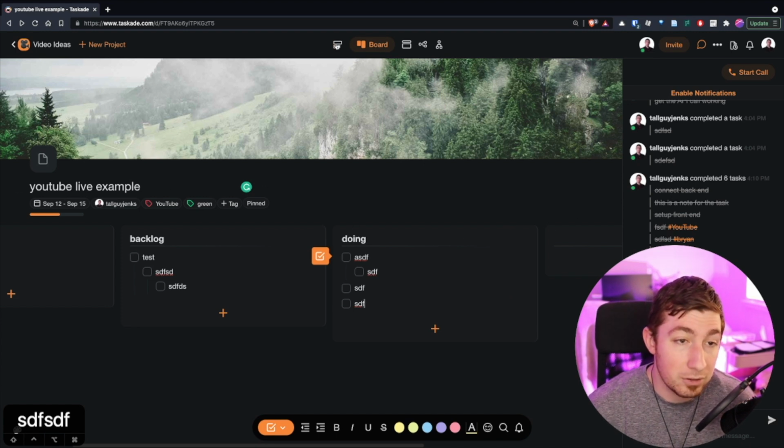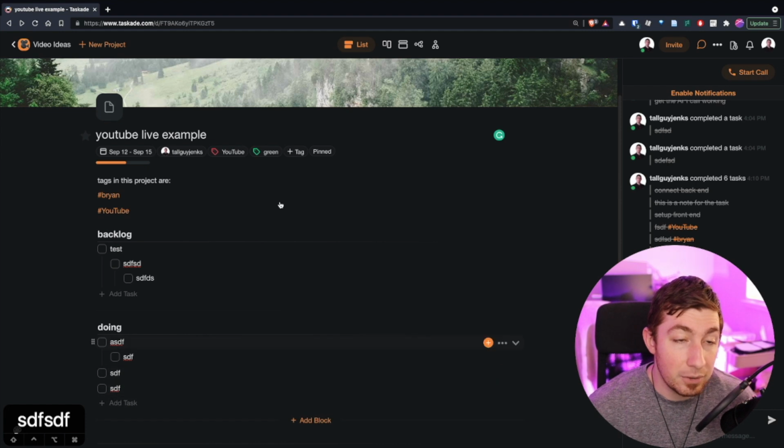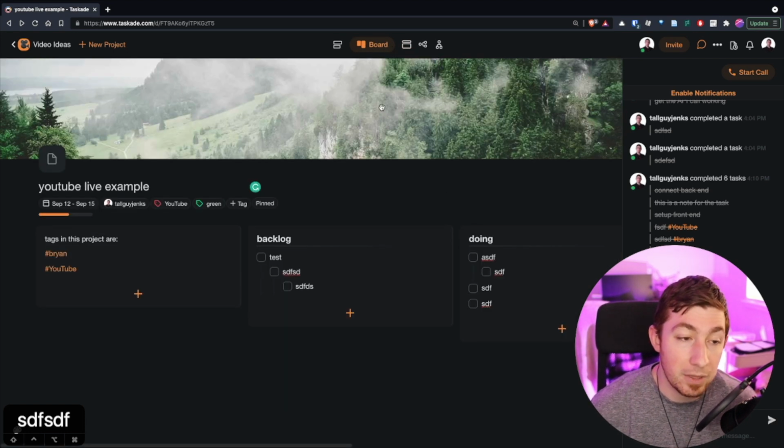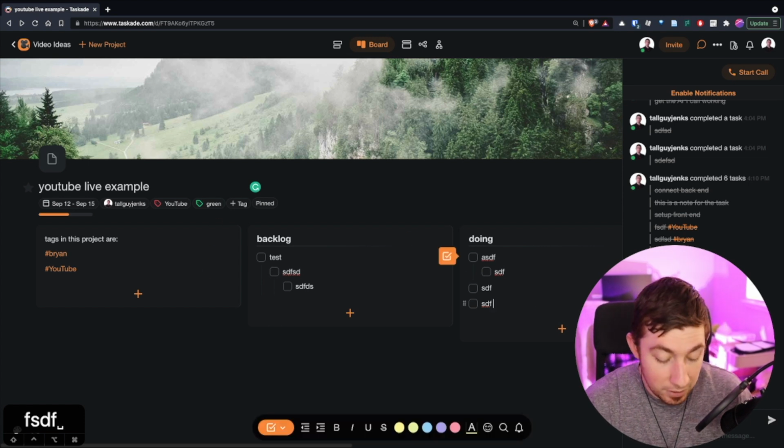So when I go back to list view, now that new item is down there. All the items work together interchangeably. It doesn't matter the view. You can change the data on them in any of these views based on the logic of that view. So there you go. Now, let's test some other features.